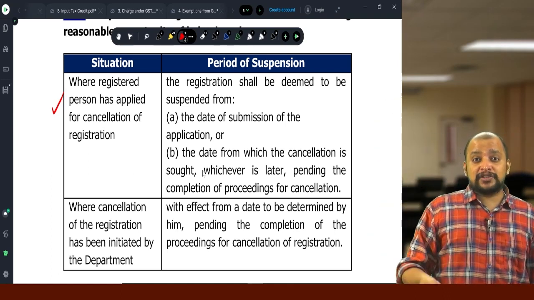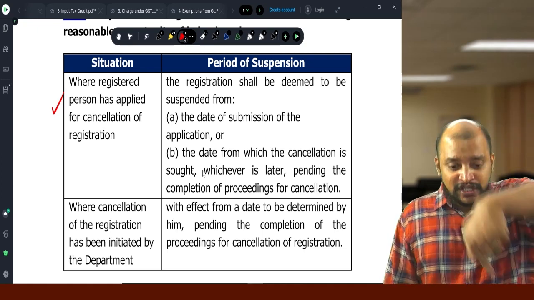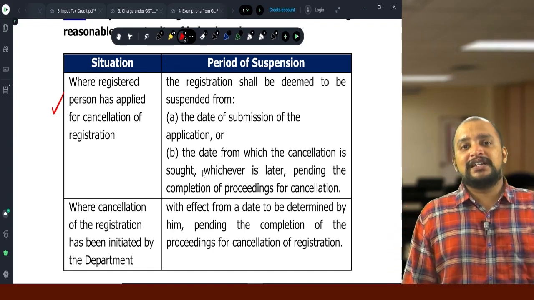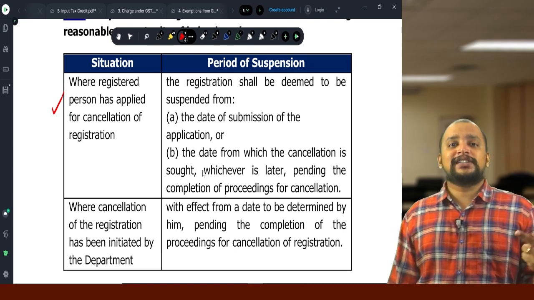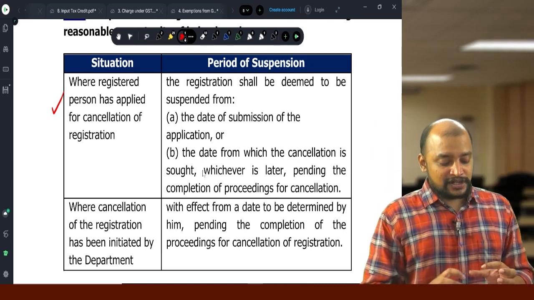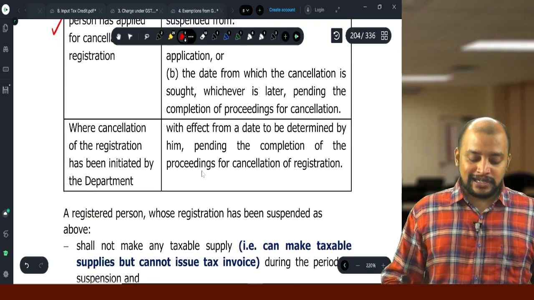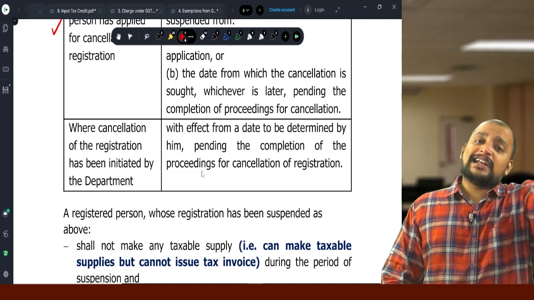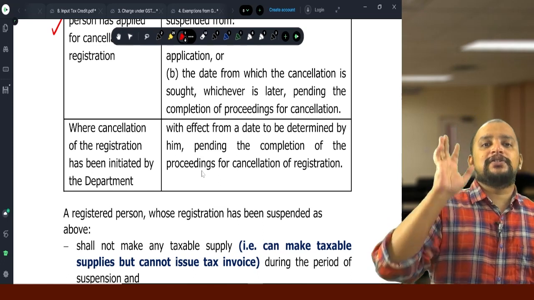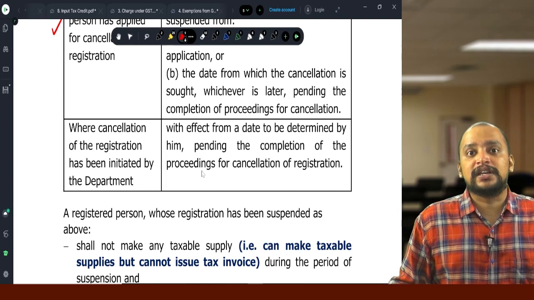Suppose I am making an application on 25th September for cancellation from 1st September, then the suspension will start from the date of application. So whichever is later, the date selected in the application or the date of application, till the conclusion of cancellation proceedings. Suppose the proper officer initiates cancellation, then whichever date is determined by them, the proper officer will tell you from today your registration is suspended, like that, till the conclusion of cancellation proceedings.